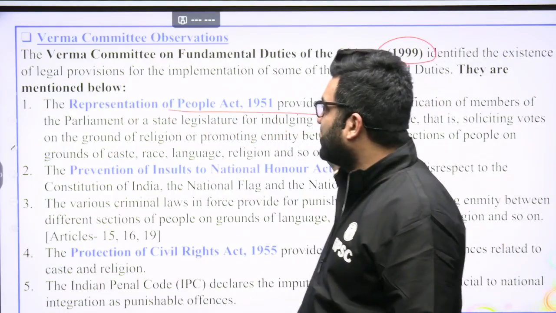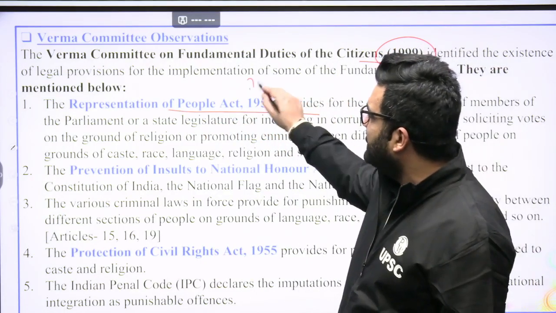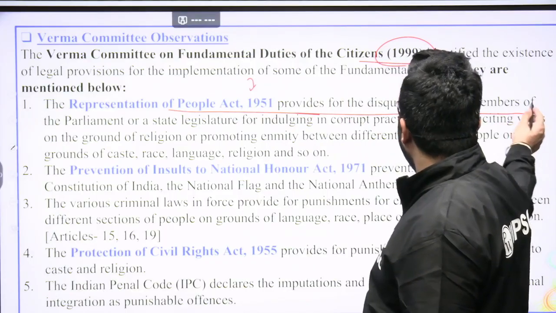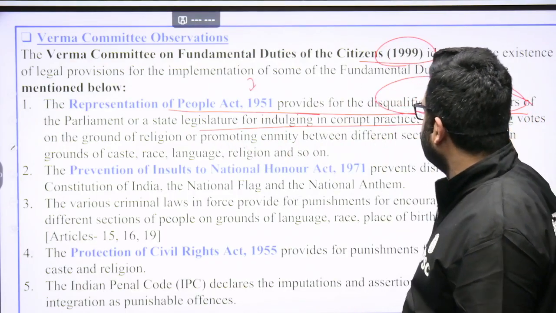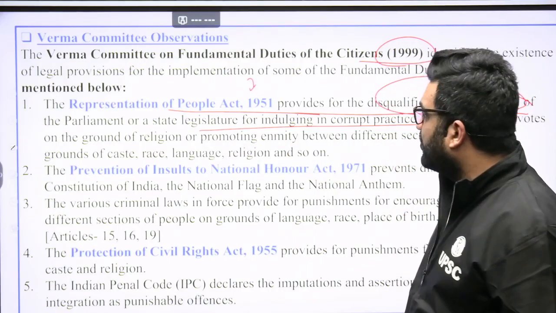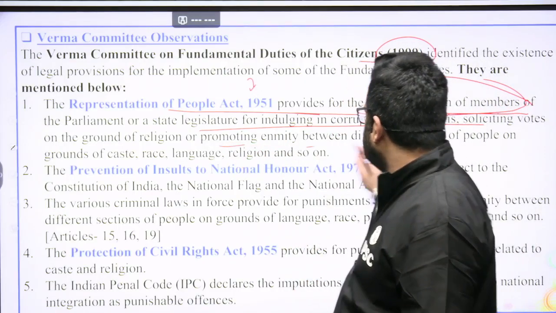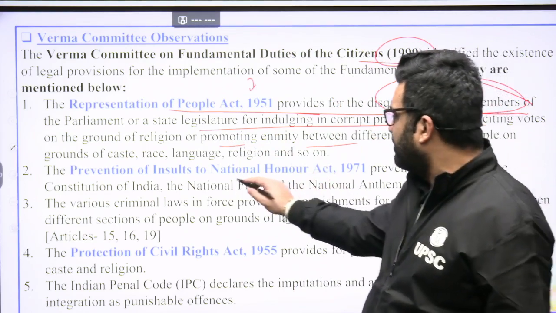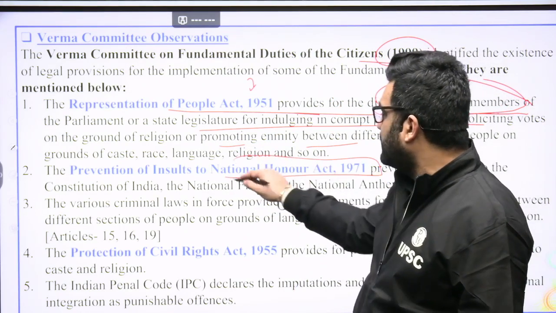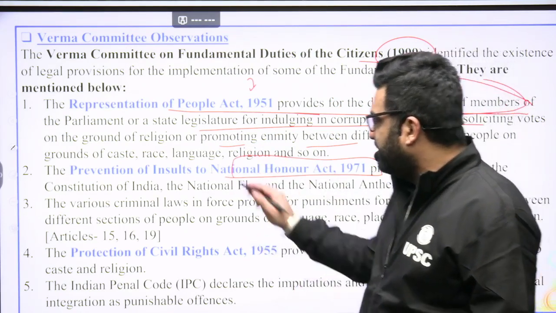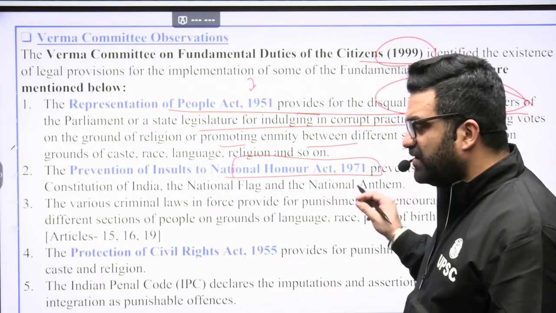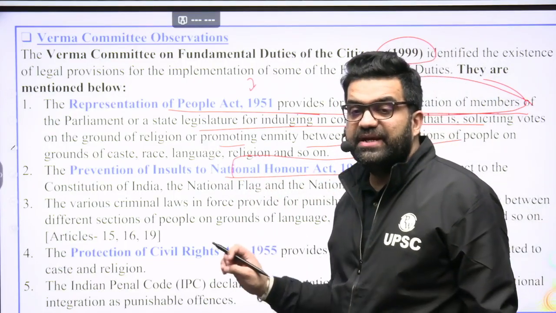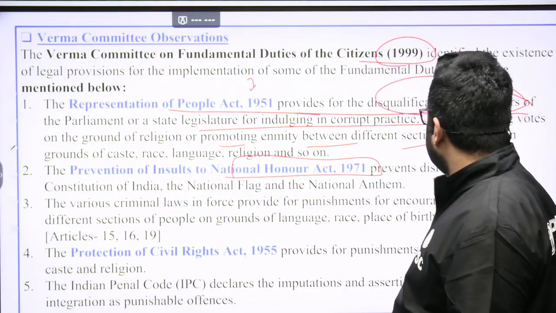We'll talk about that. So, this Verma Committee said that the RPA provides for disqualification of members of Parliament or state legislature for indulging in corrupt practices on the grounds of religion, etc. Then there is the Prevention of Insults to National Honor Act. National honors, the national anthem, any symbol of national authority should not be insulted. This Act also prevents disrespect.